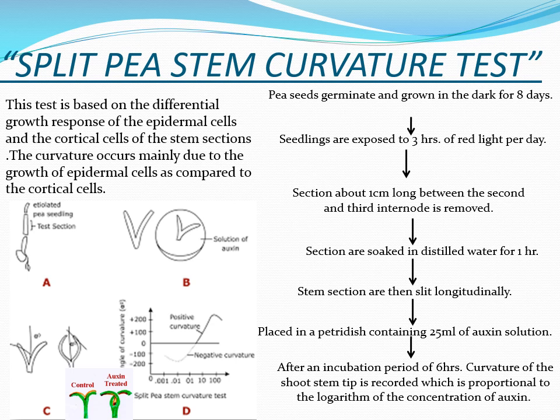Now these are the basic 2 bioassays that are used for this phytohormone auxin, and similar bioassays are there for other phytohormones also, that we'll deal with in the coming classes.